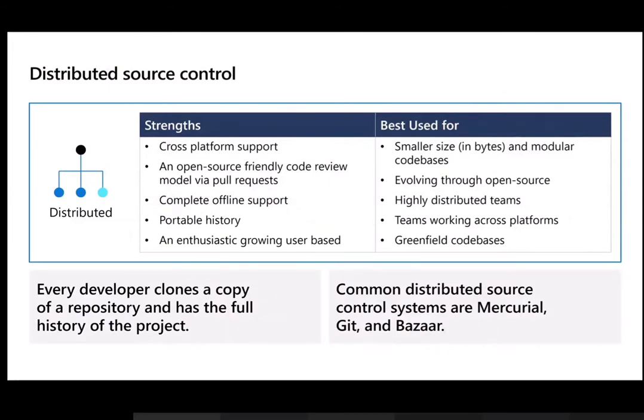So this is the equivalent of what I have shown you for centralized source control. If you see, they clearly mention open source friendly and complete offline support, because you have a complete copy of that repository. Other common distributed source control systems, apart from what we are talking about here, Azure DevOps or GitHub, are Mercurial, Git as the base, and Bazaar. Depending upon what you are using as an enterprise, the most commonly used are Azure DevOps and GitHub.